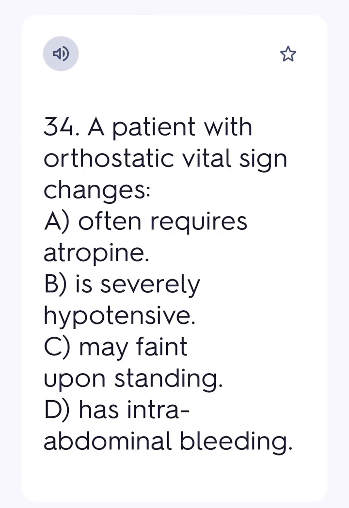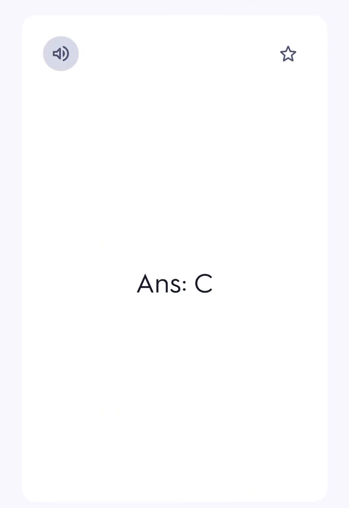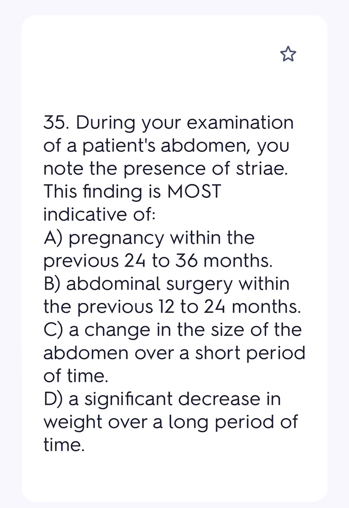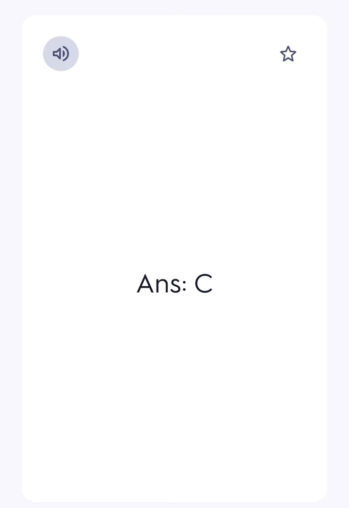34. A patient with orthostatic vital sign changes often A. requires atropine. B. Is severely hypotensive. C. May faint upon standing. D. Has intra-abdominal bleeding. Ans. C.